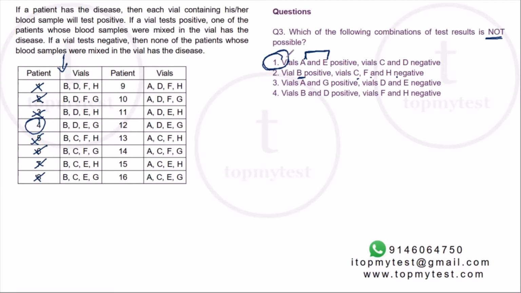Now luckily for us, the first one came out. But if the order was jumbled, we will have to do this again and again. But in this case, it is option 1.